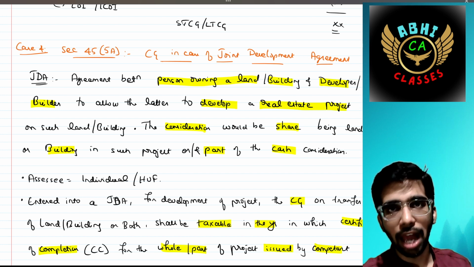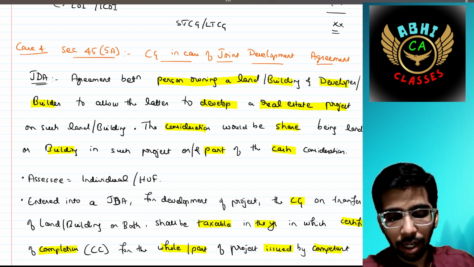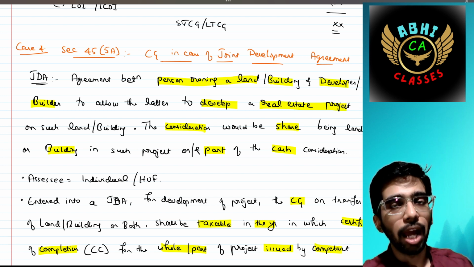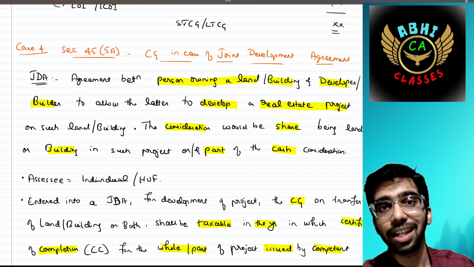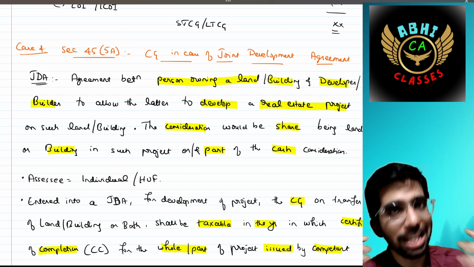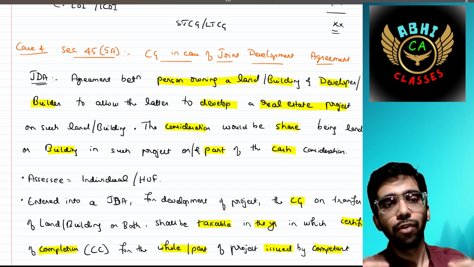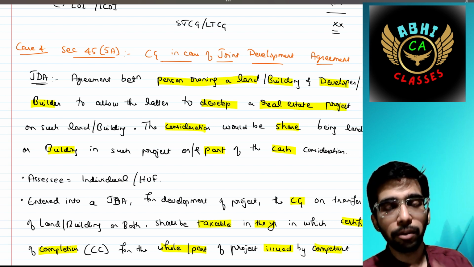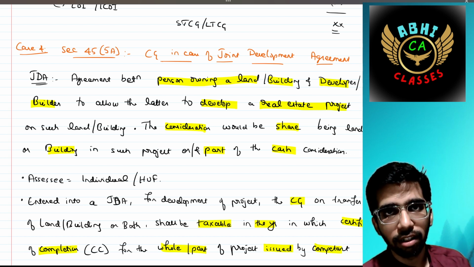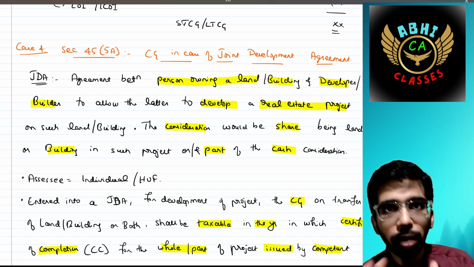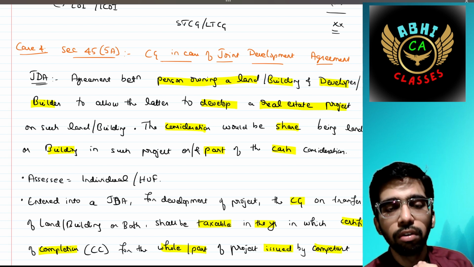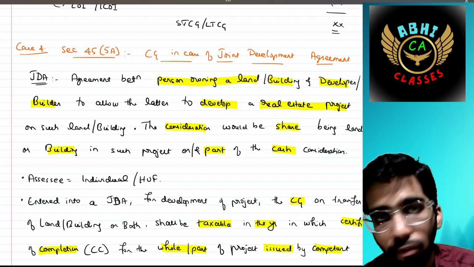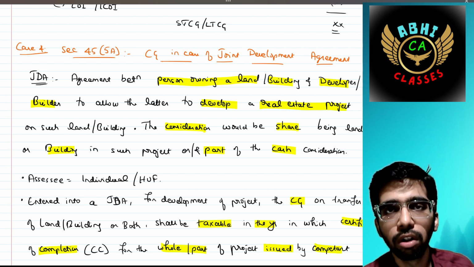Let's say I have a land in my locality. One builder approached me and said that we are going to develop a real estate project, for which we are going to pay you some portion of that building. Let's say wing A, wing B, flat 1, flat 2 would be given to you, and also some cash consideration would be paid to you if you accept.